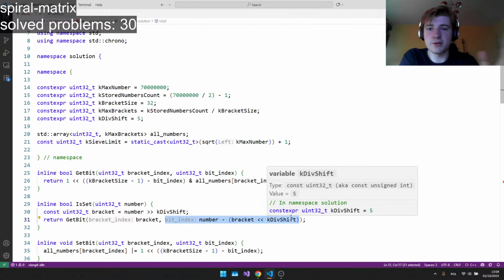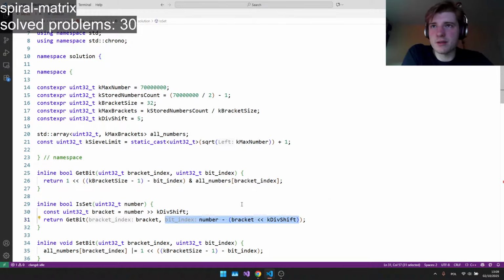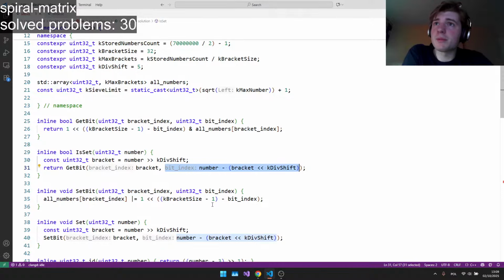I go from left to right, which is unintuitive because you usually go from right to left, but for me it's easier to visualize in my head. Maybe you can optimize it even further, I'm not sure, but that's how I'm doing it right now.